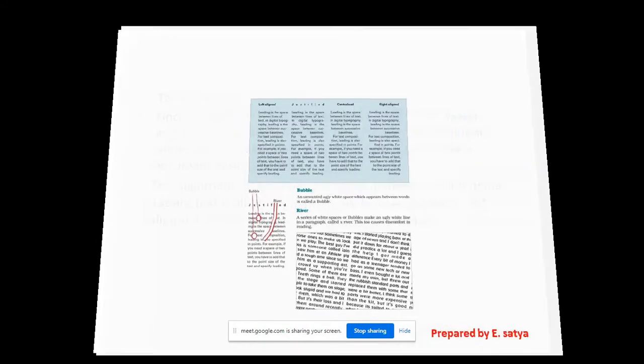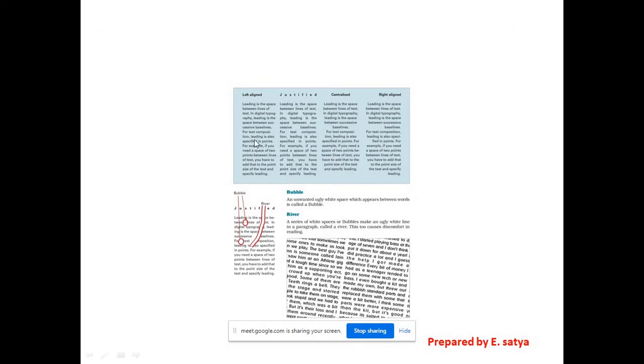The text alignment. Suppose here, see, this is left alignment, justified, centralized, and right alignment. And if you observe here, some bubbles and rivers are there, right? So what are bubbles and rivers? The bubbles are unwanted ugly white space which appears between words, and it is called a bubble, right?